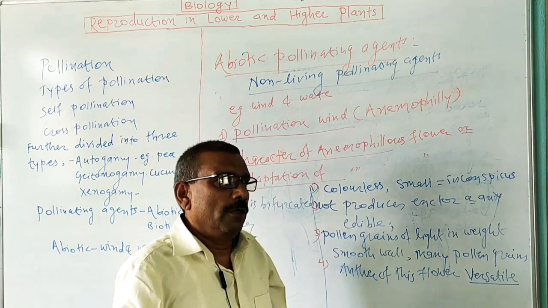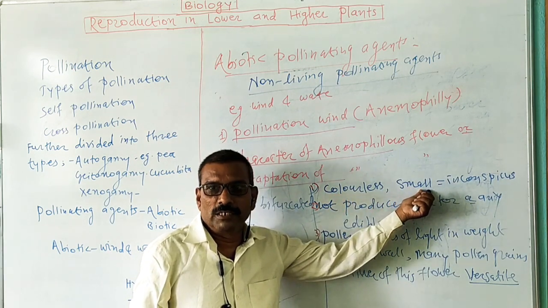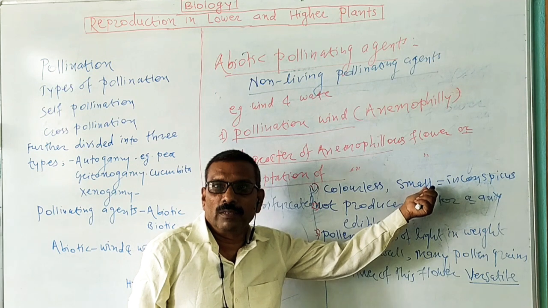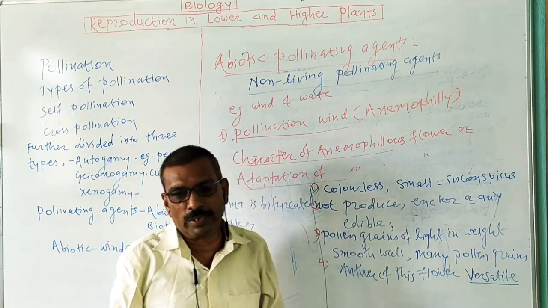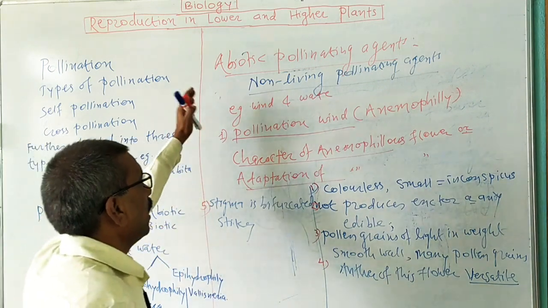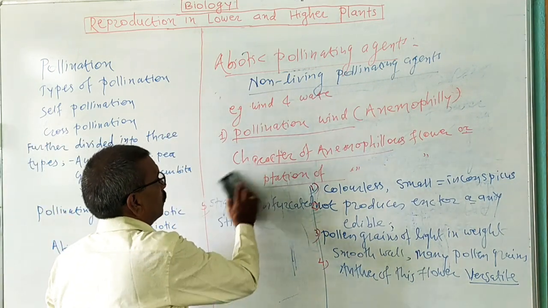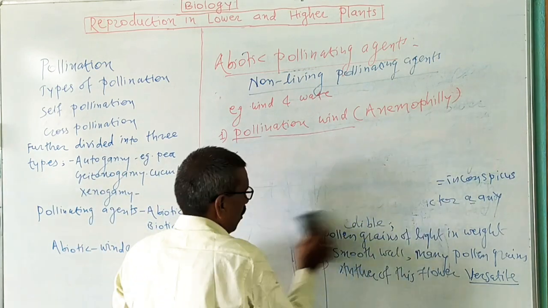Wind pollinated flowers are colorless and inconspicuous because there is no need to attract living things, so the flowers are colorless, small and inconspicuous. In this way, these are the characters of wind pollinated flowers, and pollination by wind is known as anemophily.